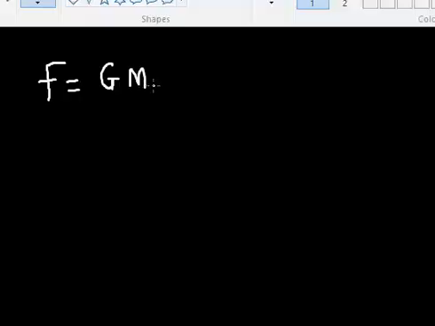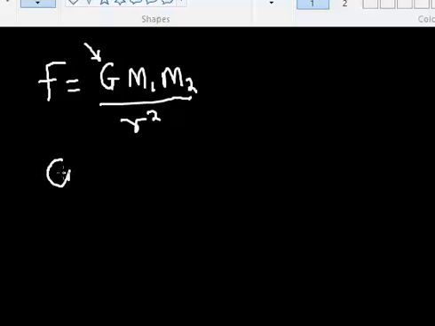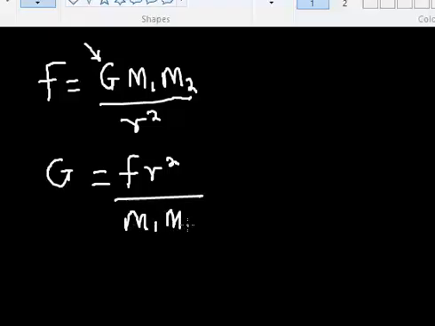All right, so Newton's law of universal gravitation gives us the formula for gravitational force, which is G m1 m2 all over r square. The G here is the universal gravitational constant, and that is what we want to express in dimension. So I have to make it the subject. I have to cross multiply, right? That's going to be F r square, then divided by m1 m2.